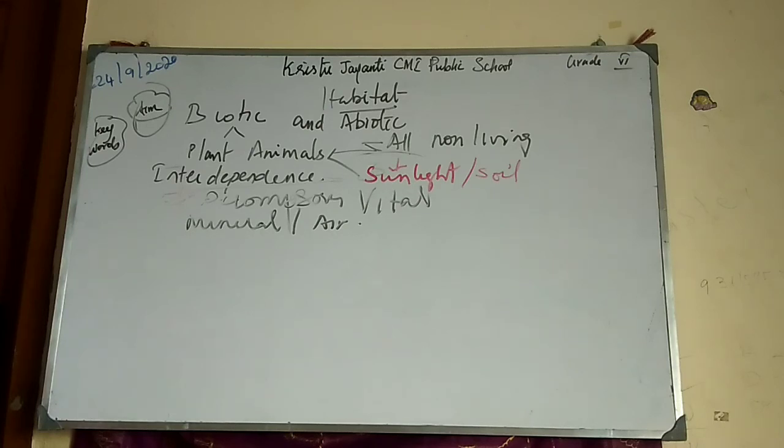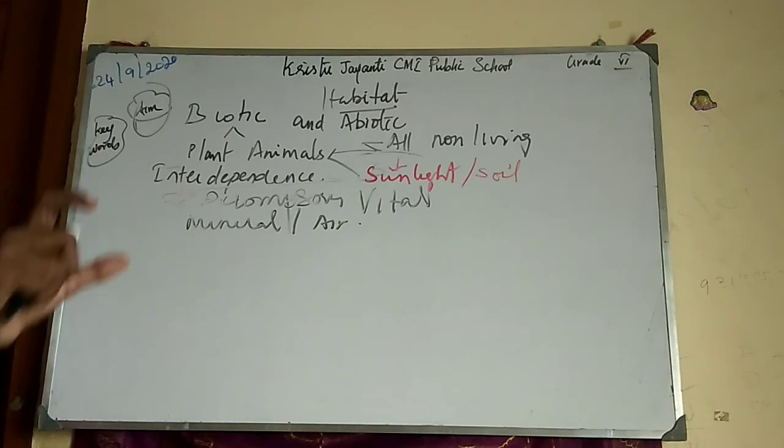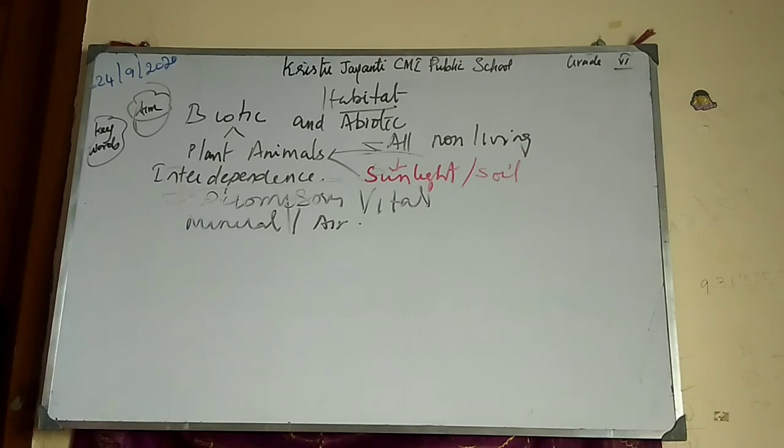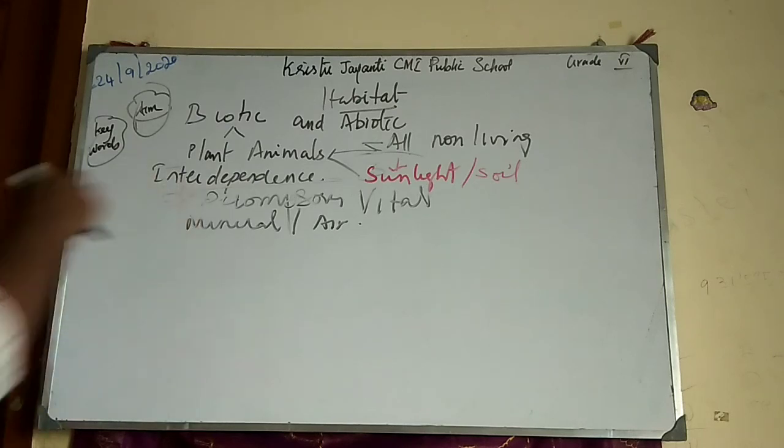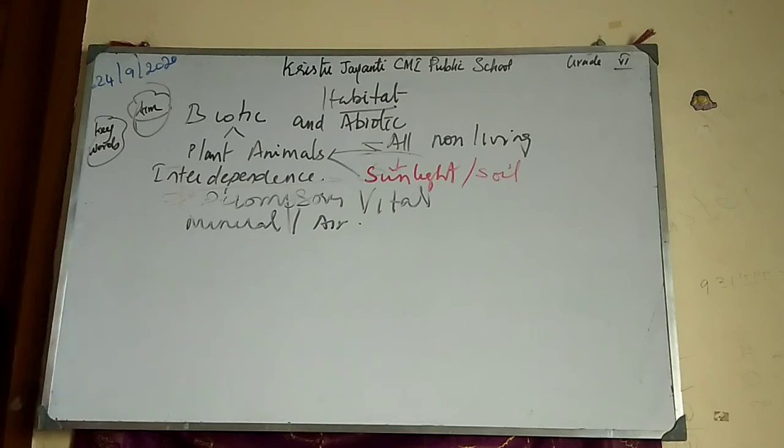What is descriptive? You will not have one-word answers. No fill in the blanks, no meanings, no true or false, nothing. We will ask one heading and you have to explain about that. What is meant by explaining? You have to write a big paragraph. For example, if I ask the question, write about the interdependence between biotic and abiotic, you have to write all the points.